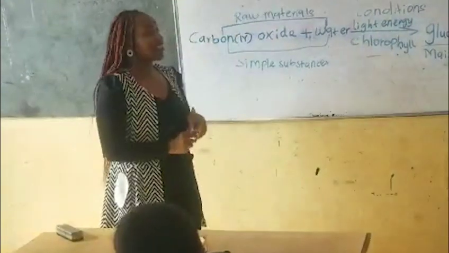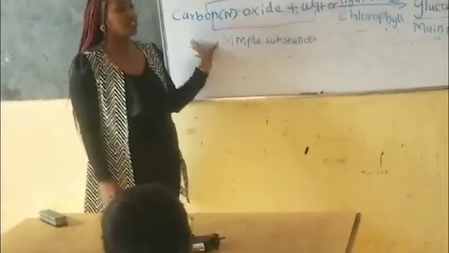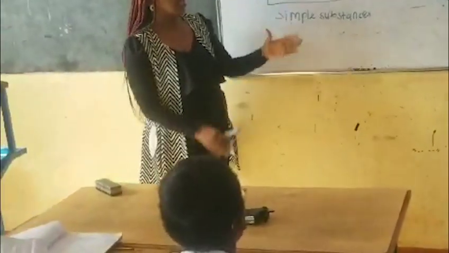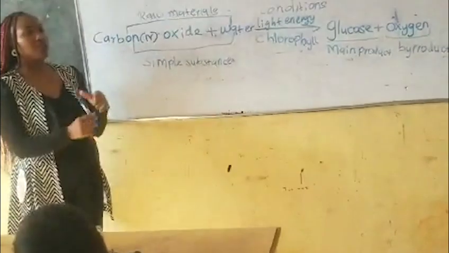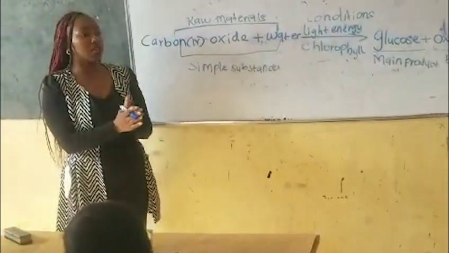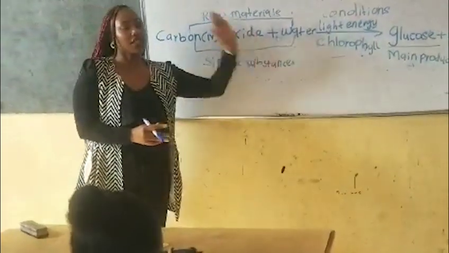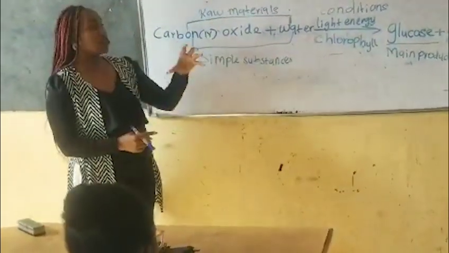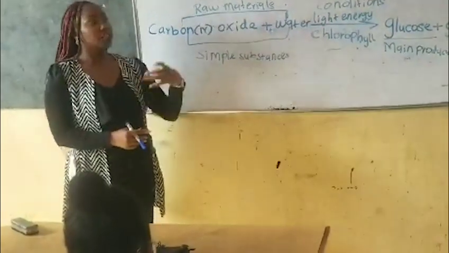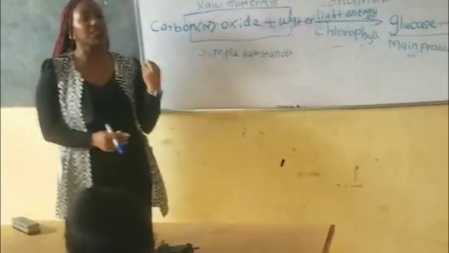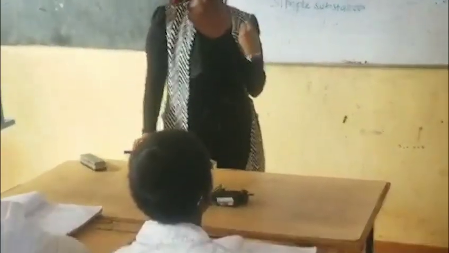Now we want to understand how this process takes place. Photosynthesis is made up of some reactions, and now we want to understand it. It is usually divided into two stages, the first stage and the second stage. So we are going to discuss the process of photosynthesis. And before we discuss it, we want to know in which organelle it takes place.